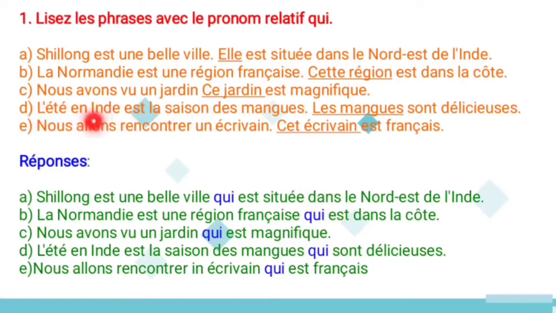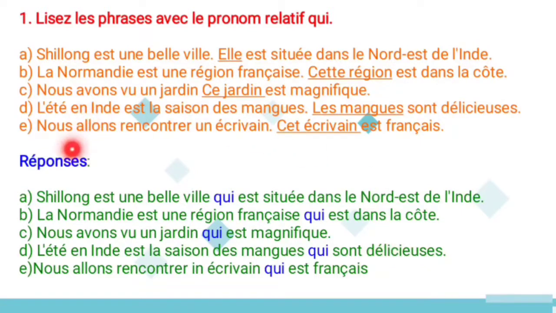And next: en été, c'est la saison de la mangue. So the summer season in India is mango season. And next: les mangues sont délicieuses. It means the mangoes are delicious. Here the replacement noun is what? Les mangues. Les mangues means mangoes. So the answer: en été, c'est la saison de la mangue qui sont délicieuses. It means that they are delicious.